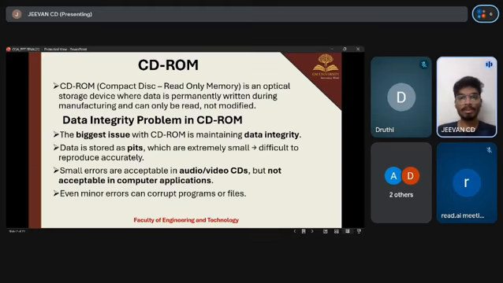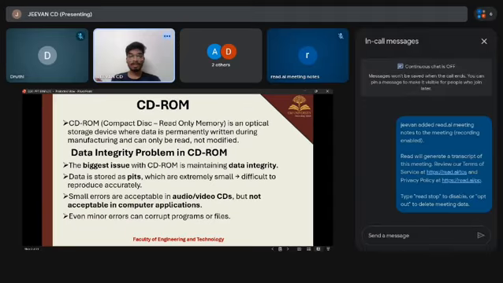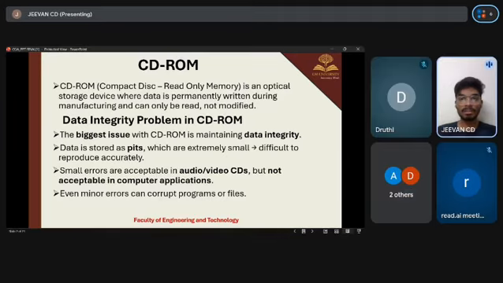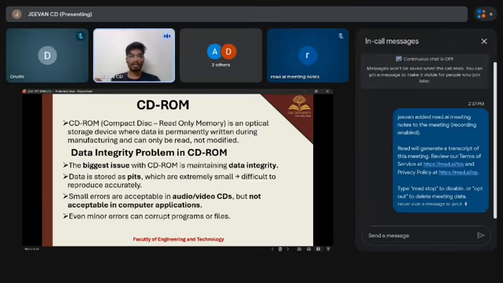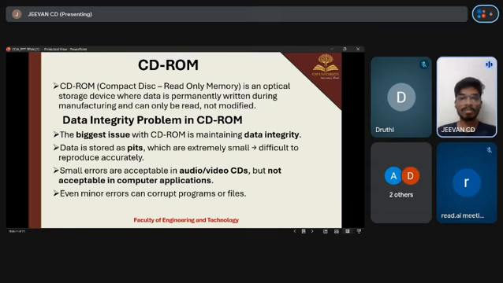Data integrity problem in CD-ROM. The biggest issue with the CD-ROM is maintaining the data integrity. The data is stored as bits, which are extremely small and difficult to reproduce accurately. Small errors are acceptable in audio and video CDs, but not acceptable in computer applications. Even a minor error can corrupt programs or files.